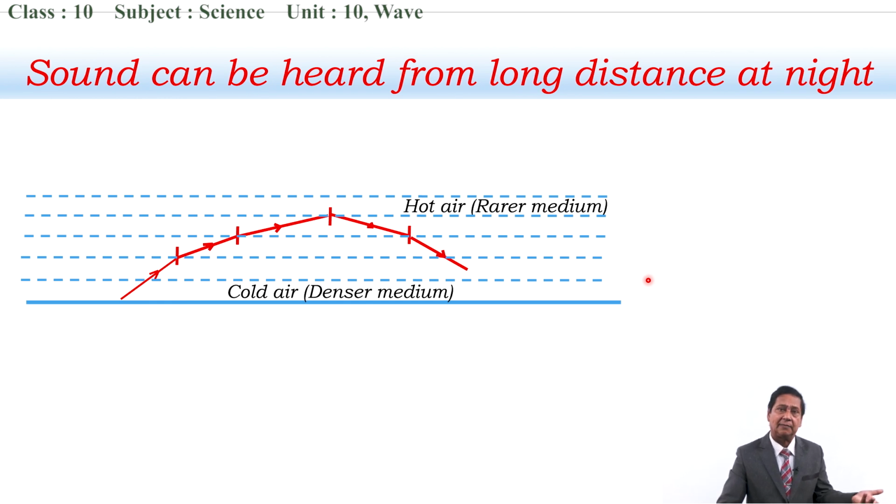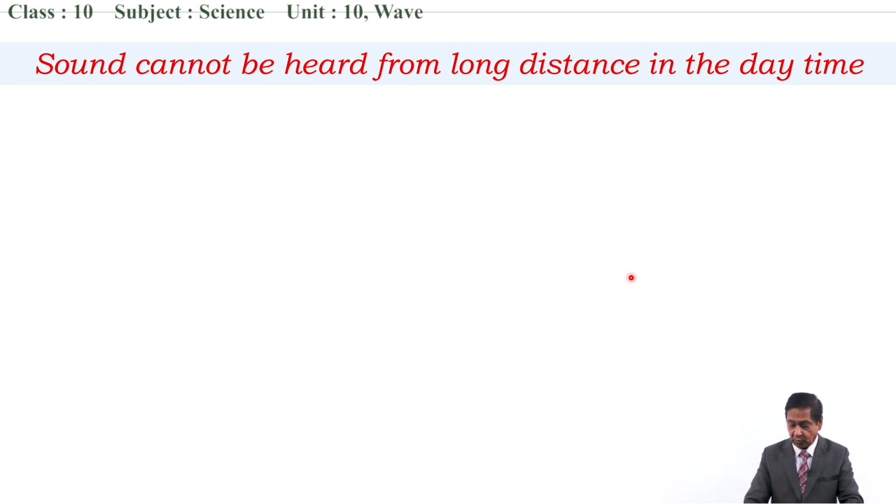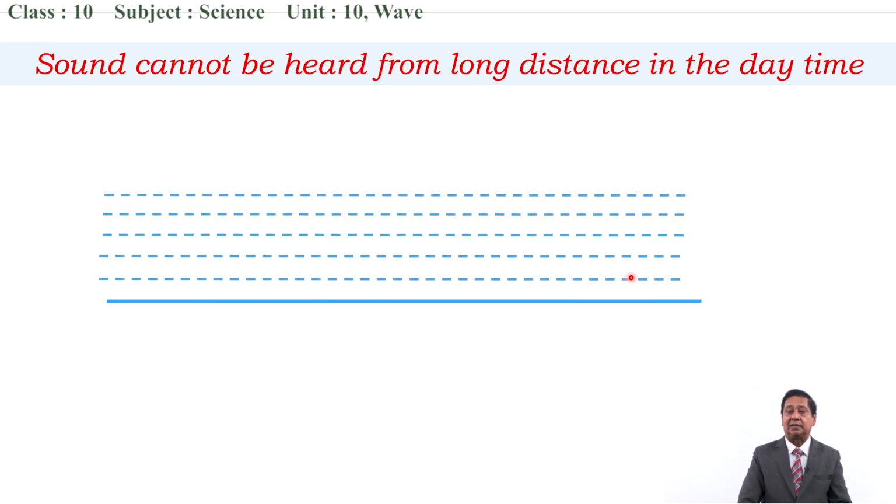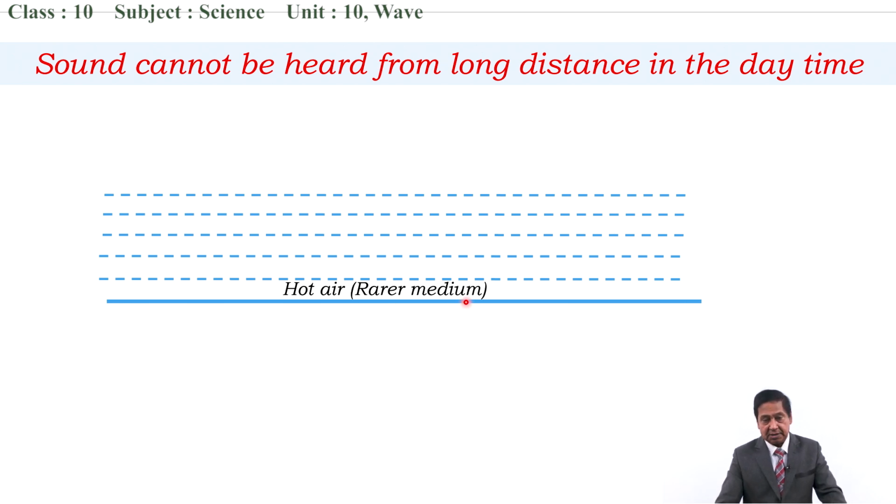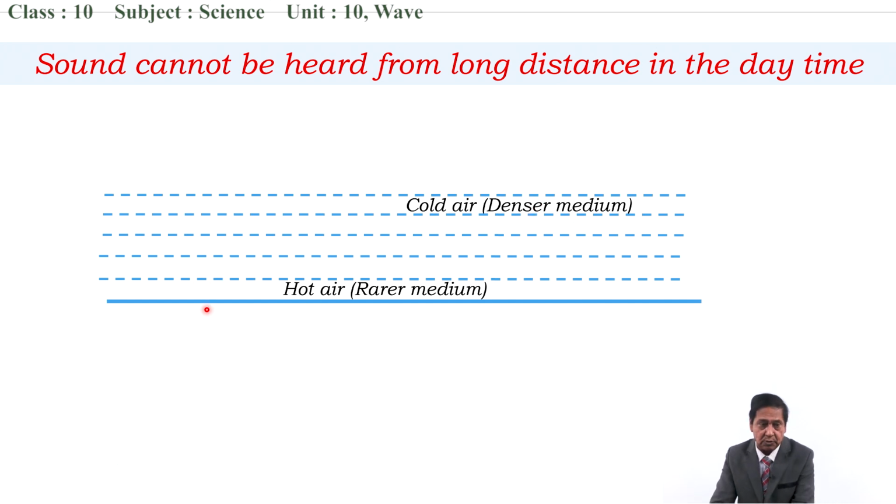But what about day? Why does it not reach a long distance in the day? Let's have that also. With the help of a diagram we can understand. This is different layers of air. In daytime, the ground is hot and a hot layer of air forms just above the ground. As we go up, the layer of air becomes less hot, and at the upper side it will be cold air. And somewhere, if sound is produced and sound is moving upward, this is one representation of a sound wave moving upward.